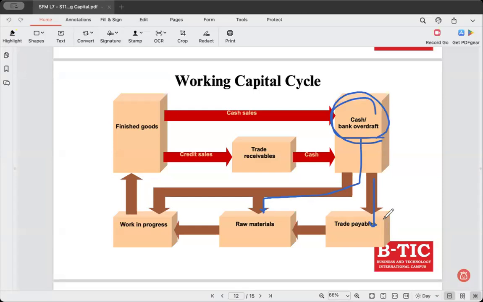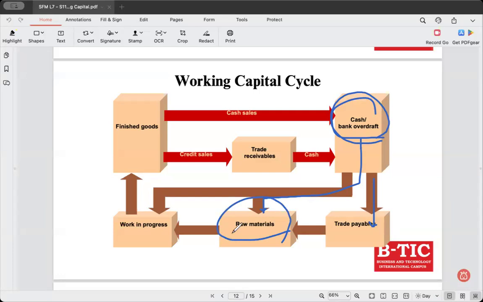So you have cash or bank overdraft. So you have two options. One, you purchase raw materials, you call it cash purchases. So you pay then and there and purchase the raw materials. You have the other option. Maybe you don't have enough cash to purchase. Then what do you do? You purchase on credit. You call this credit purchases. Now you have the raw materials with you.